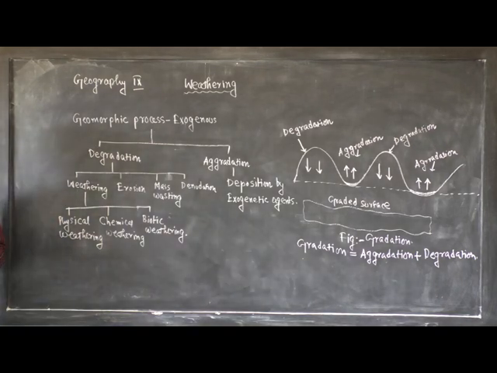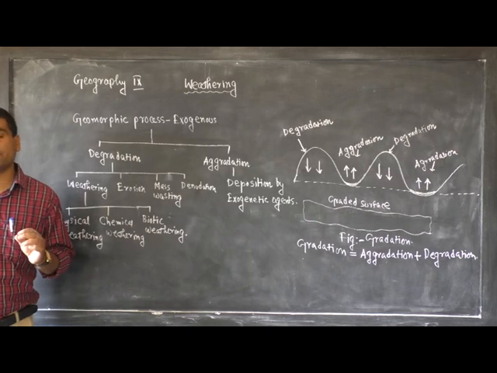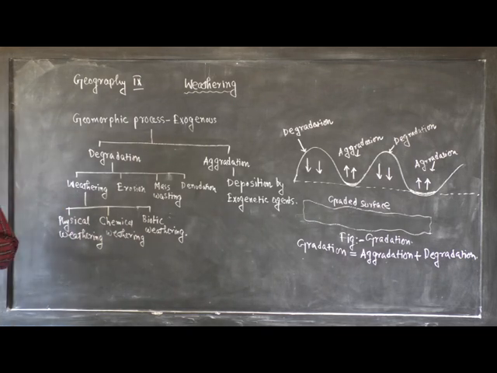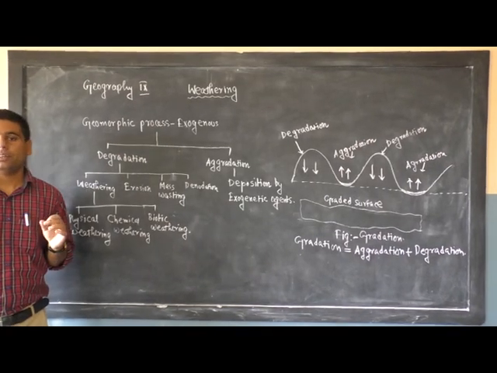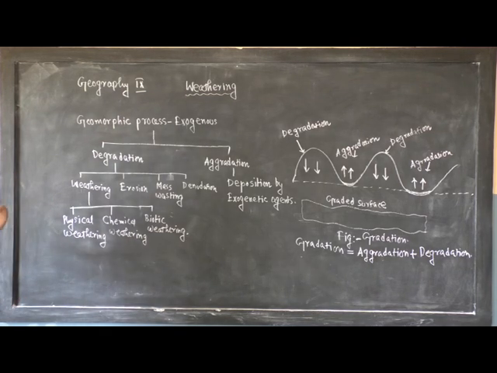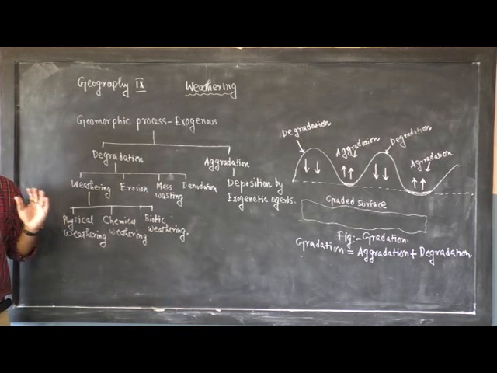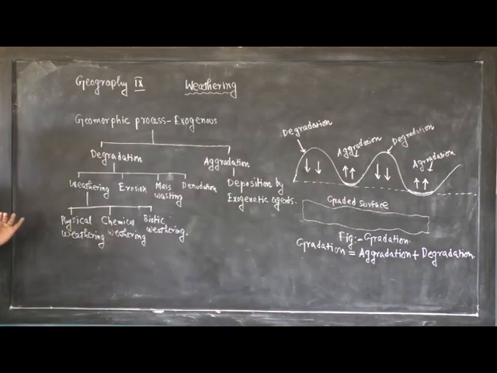So, what are endogenetic forces? The force coming from deep within the earth due to the variation of temperature is called endogenetic forces. These endogenetic forces cause horizontal and vertical movement of the earth surface,